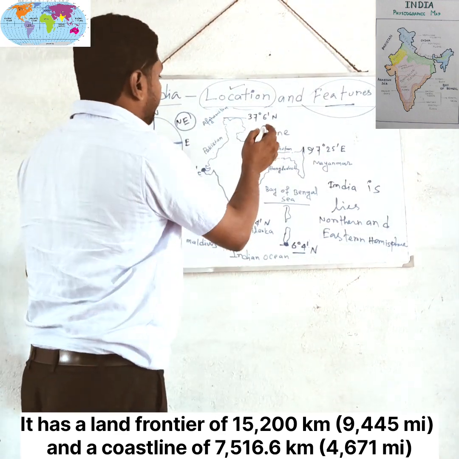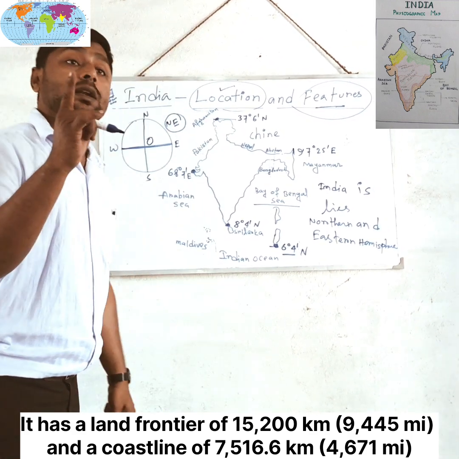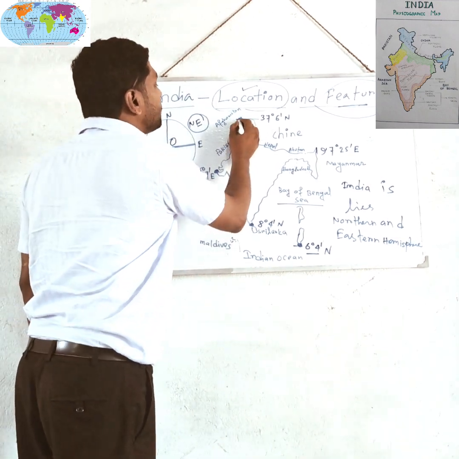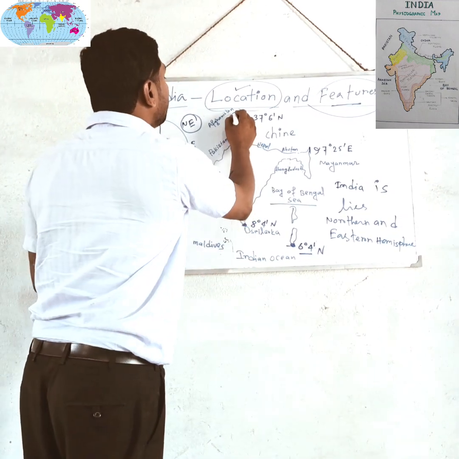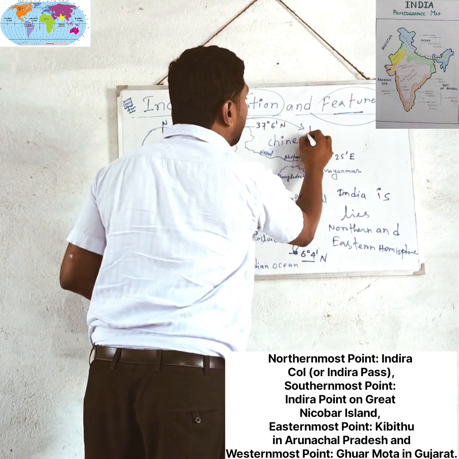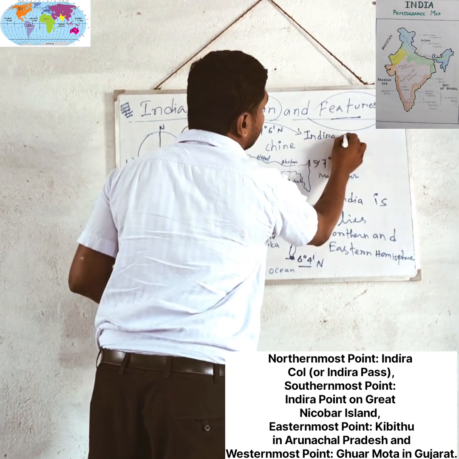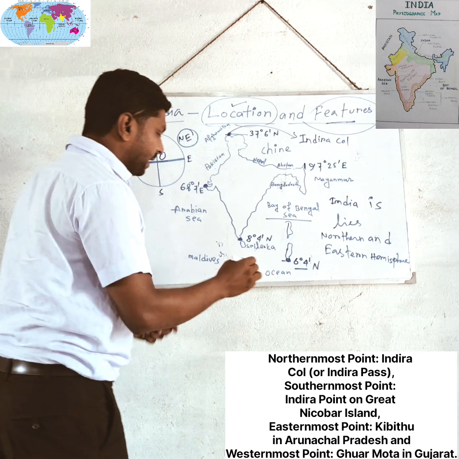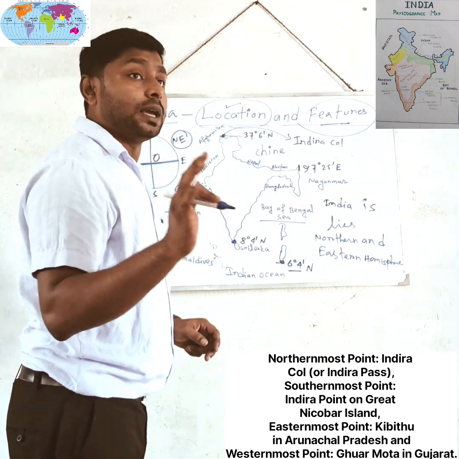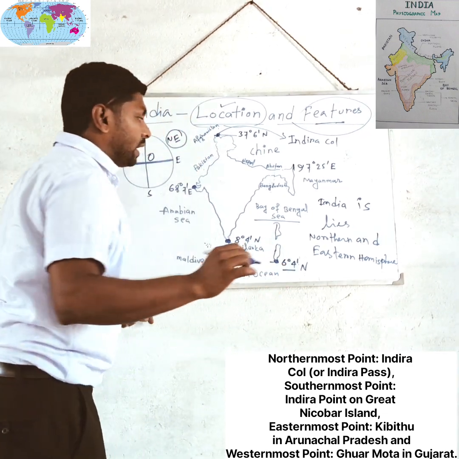Now see, here at the northern top point of India, it is known as Indira Col. The northernmost point of India is called Indira Col. And the southernmost point of the Indian mainland is called Kanyakumari or Cape Comorin. Understand?